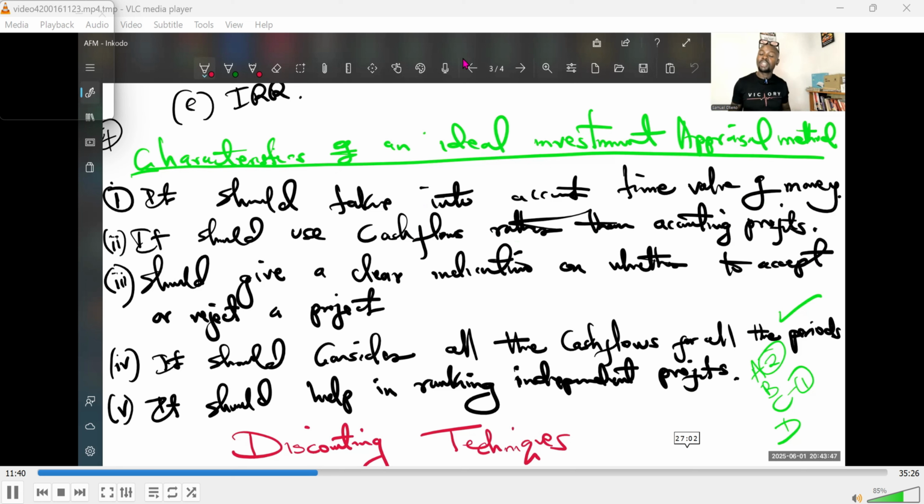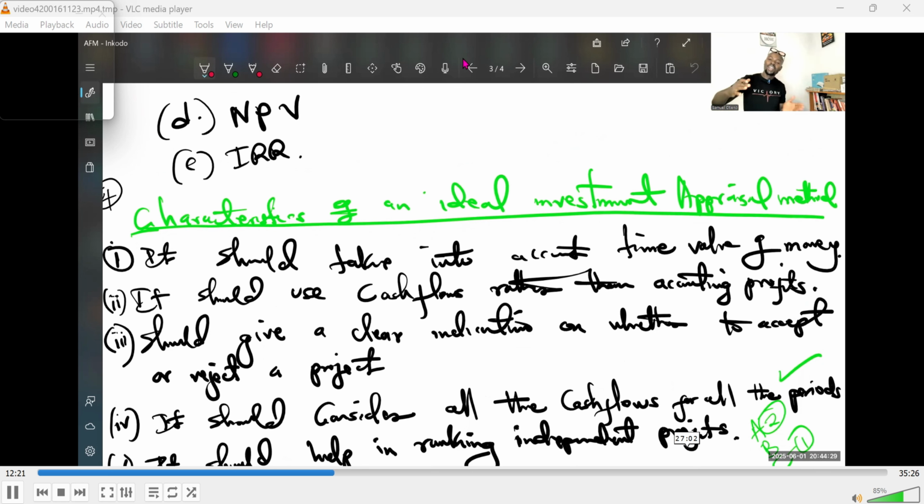Then remember, I've just mentioned that among the non-discounting techniques, one was accounting rate of return. Because accounting rate of return picks the accounting profits, when you want to settle on the best project evaluation or appraisal technique, it should not be using accounting profits. Instead, it should use cash flows. Remember, when looking at a project, as an investor, your interest is on the returns. Returns go with cash flow. What cash flow are you expecting back? So the method you want to use to evaluate these projects should be able to use cash flows instead of accounting profits.